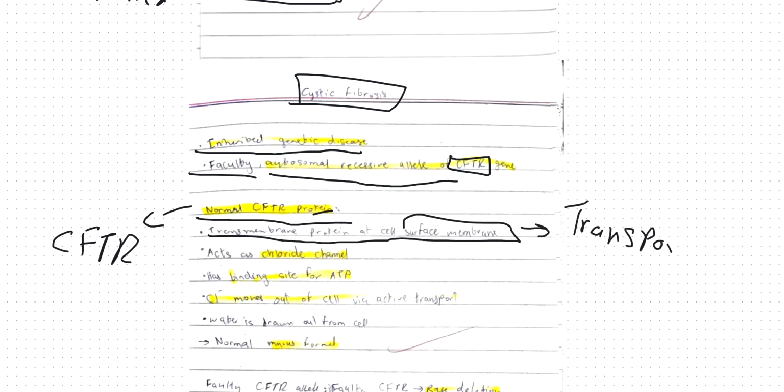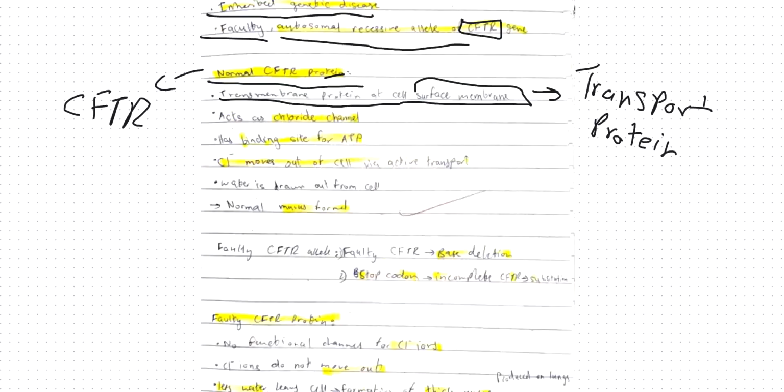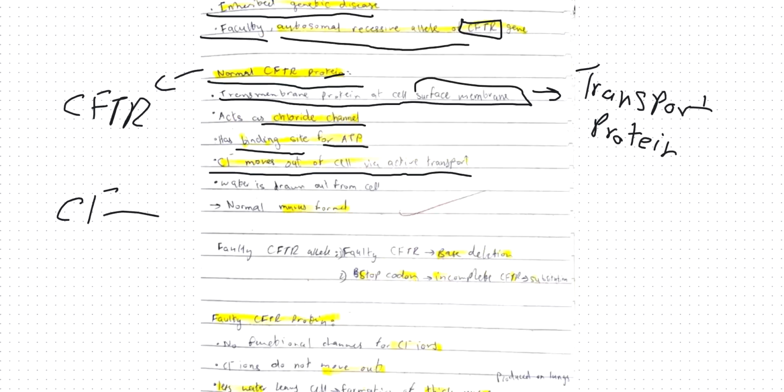You don't need to know a lot of detail, but when there is a mutation, the CFTR protein would be faulty. The normal transport protein acts as a chloride channel and has a binding site for ATP, so chloride ions can move out of the cell via active transport through the CFTR protein.